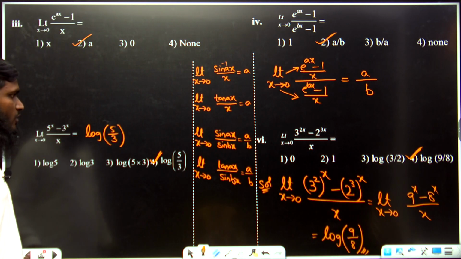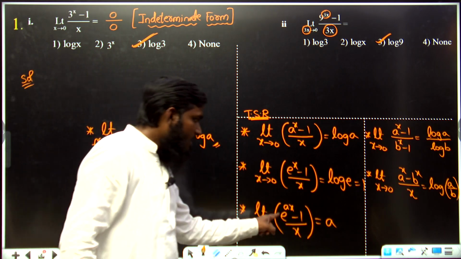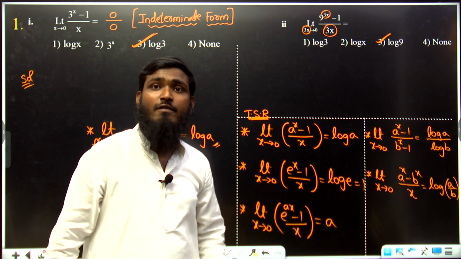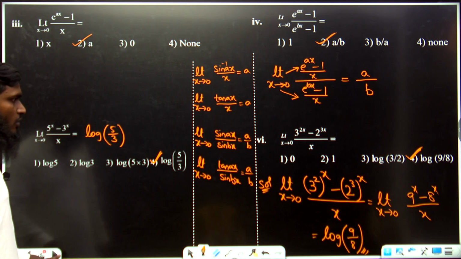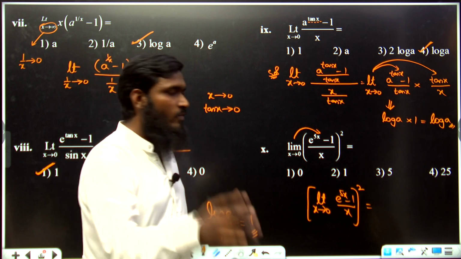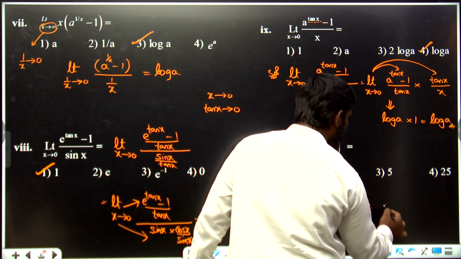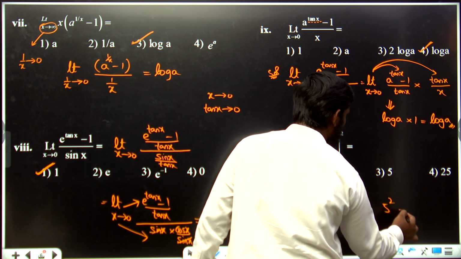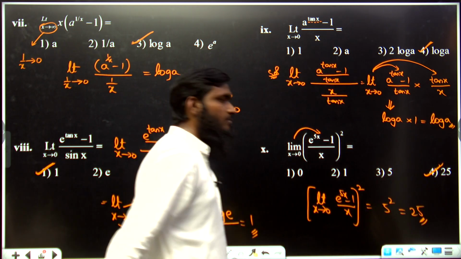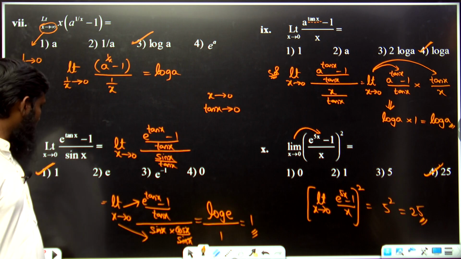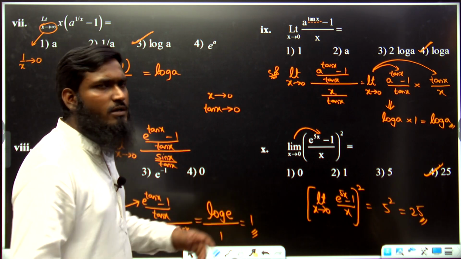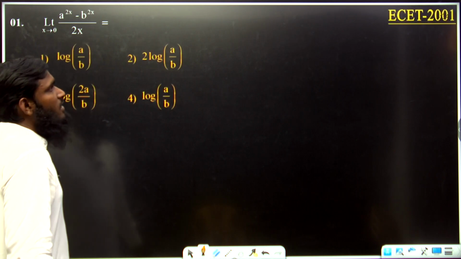Now, already I have given you one formula related to this part: e power ax minus 1 by x is equal to a. Over here also, e power 5x minus 1 by x is equal to 5. So if we write this complete part as 5 and we have a square over here, 5 square is equal to 25. Option number 4 is correct. So this was the type 1 questions we have taken, which were most important and asked maximum times in the ECET examination.